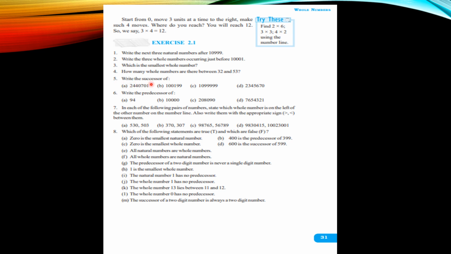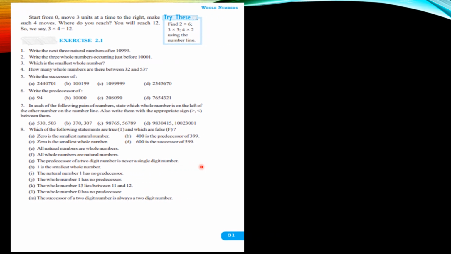In question number 5, you have to write down the successors. In question number 6, you have to write down the predecessors of these numbers. Question number 7: in each of the following pairs of numbers, state which whole number is on the left of the other number on the number line. They have given you pairs of numbers. Out of each pair, you have to decide which number will come towards the left hand side. We all know that the smaller one will come towards the left hand side. How do you do this question? Let's see.